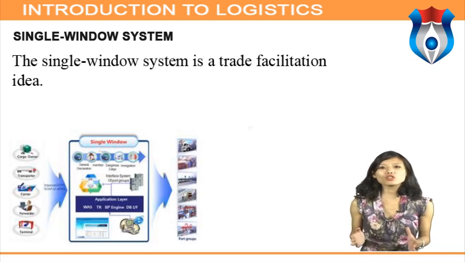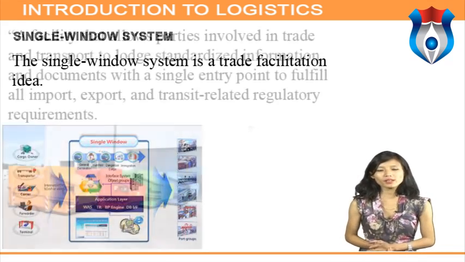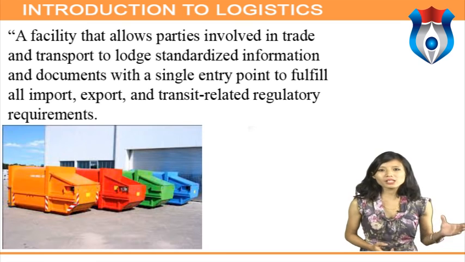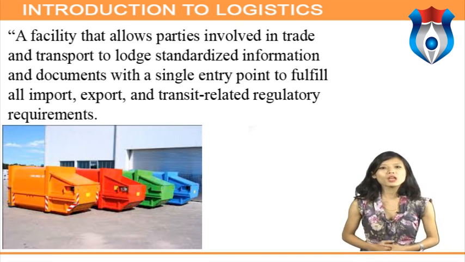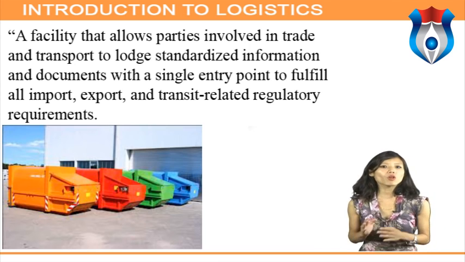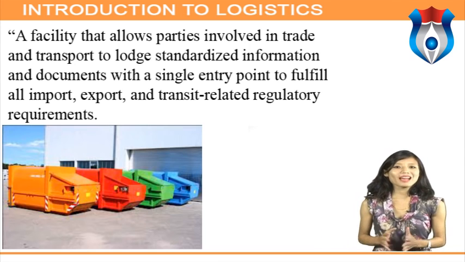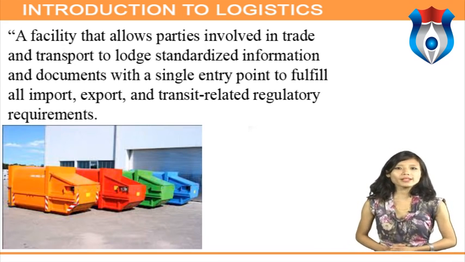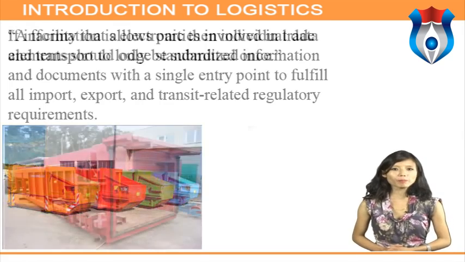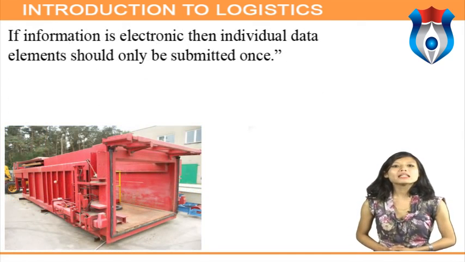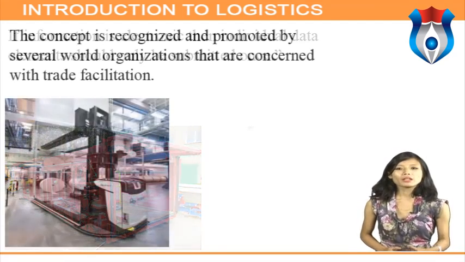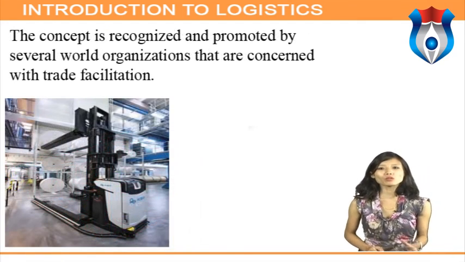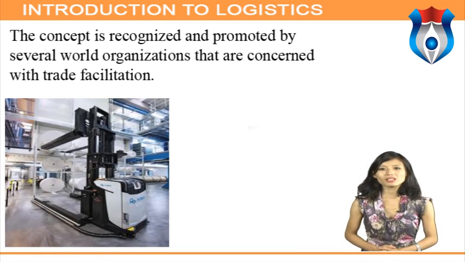A common definition of the term single window is a facility that allows parties involved in trade and transport to lodge standardized information and documents with a single entry point to fulfill all import, export and transit-related regulatory requirements. If information is electronic, then individual data elements should only be submitted once. The concept is recognized as promoted by several world organizations that are concerned with trade facilitation.